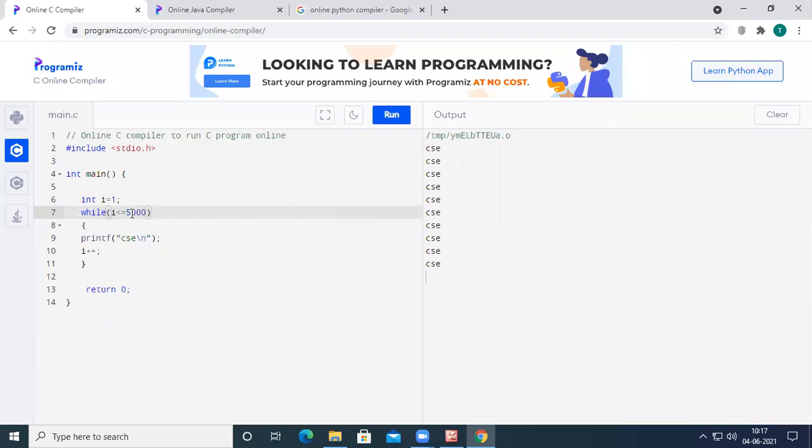So the benefit of these iterational statements is that if I want to do something for multiple number of times, instead of writing the same statement for multiple number of times, we can simply use these iterational statements, and we can simply execute the same statement for n number of times depending upon the need of the programmer. So by writing simply while I less than or equal to 5,000, we can print CSC over the output screen for 5,000 times. So this is how the while loop will be in